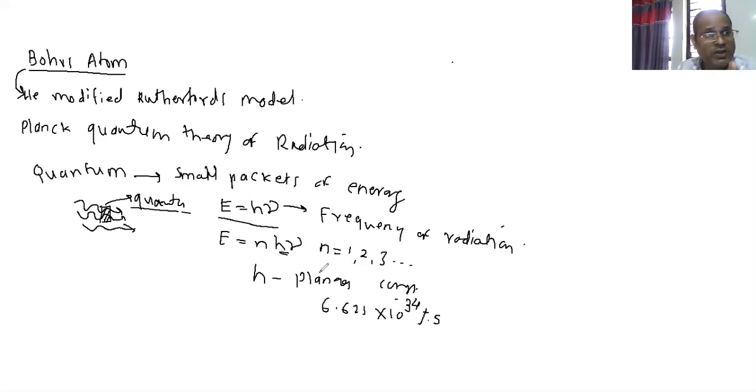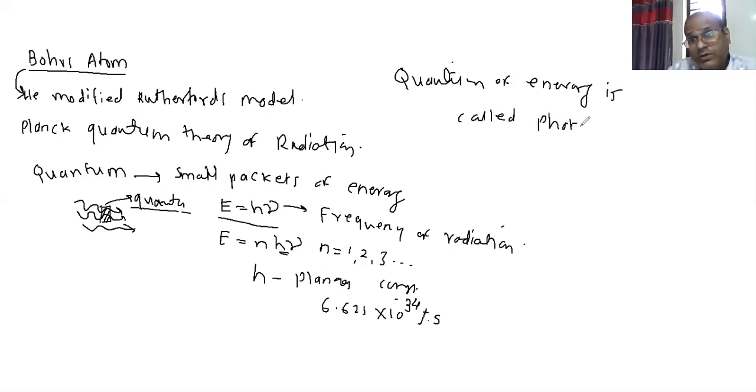Are you getting? So this quantum of energy, what do we call it? Quantum of energy is called a photon. What is a photon? A photon is a quantum of energy.